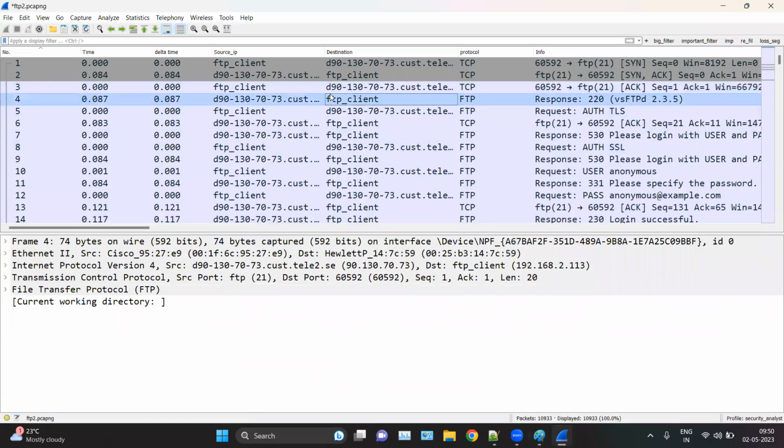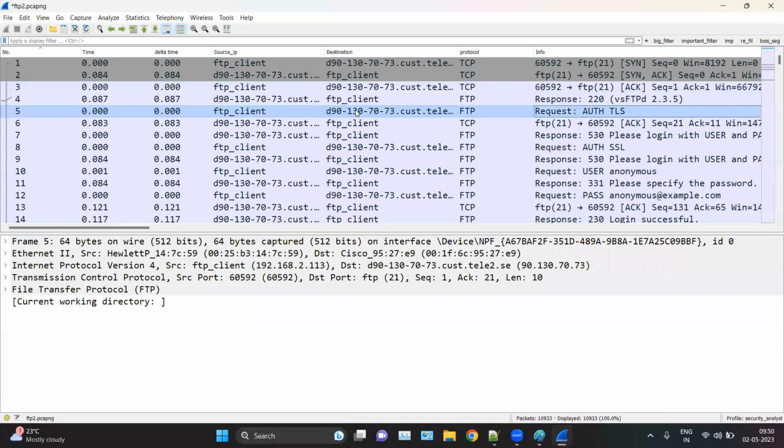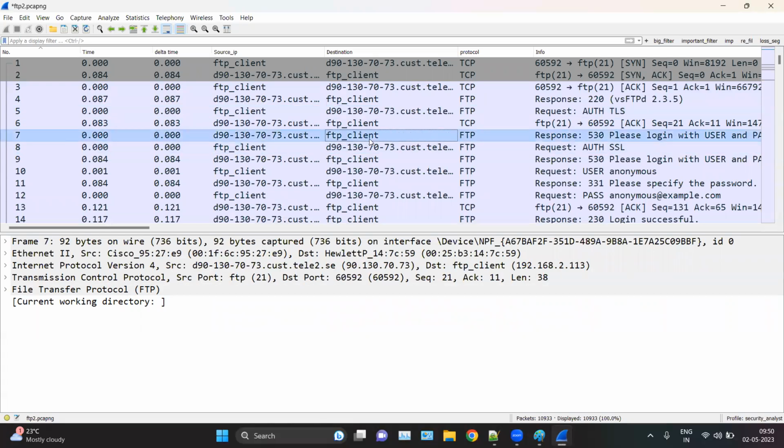Okay, and here you can see now that there's the verification. My server's FTP service is sending the verification. First, it is sending that your server is ready to respond, which is the FTP version. And then here you can see we want to connect via an authentication method. So it is asking you to please login with username and password.